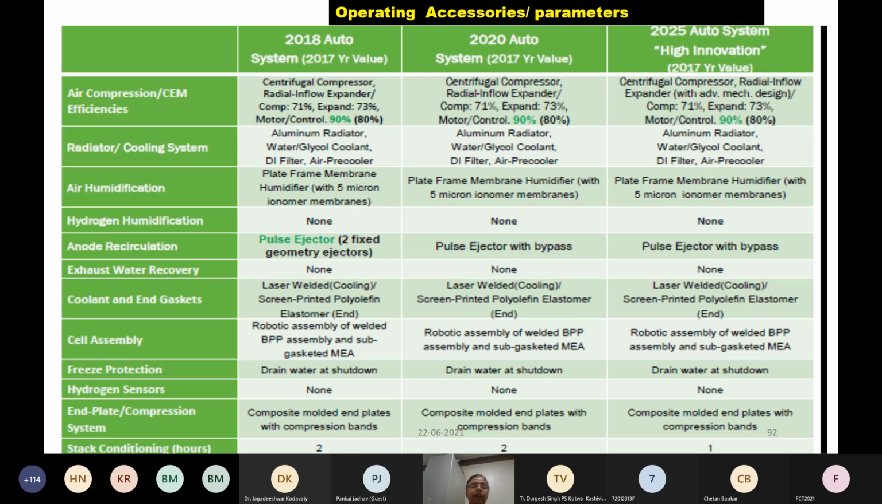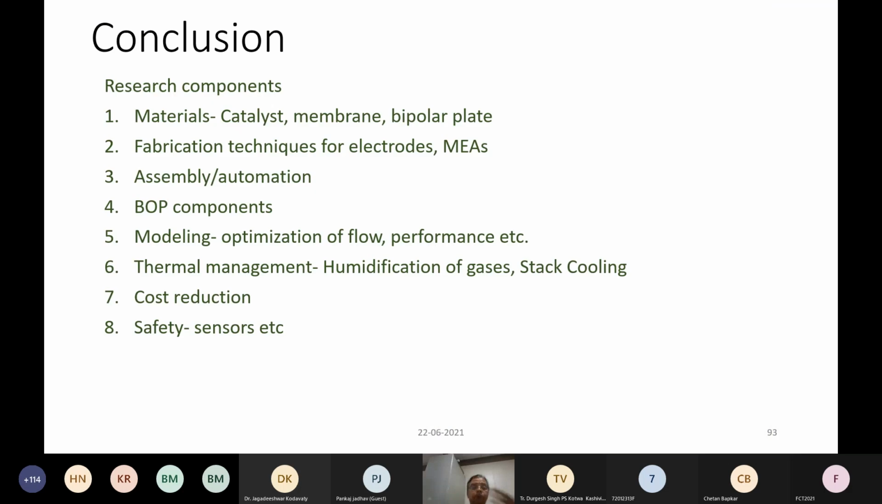So some of them are readily available, some of them need to be developed actually, like this anode circulation, pulse ejector and all for your stack, because you need to give some excess gas, you need to recapture the gas and recirculate it. So some kind of mechanism is required for all these things. And so we keep all these target properties in our mind while we are developing our PEMFC system.